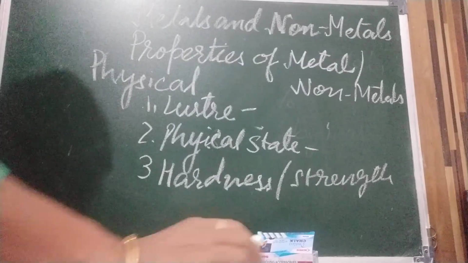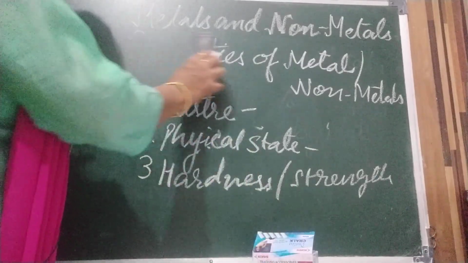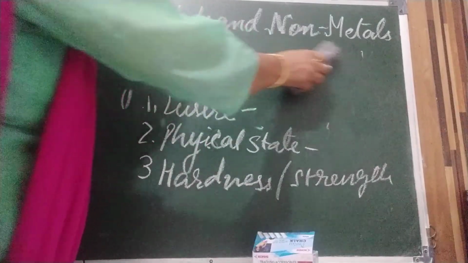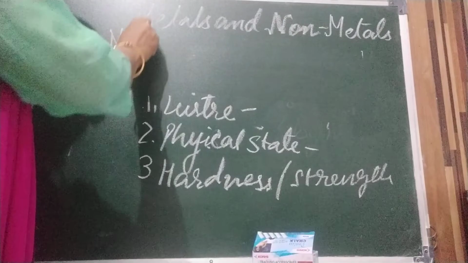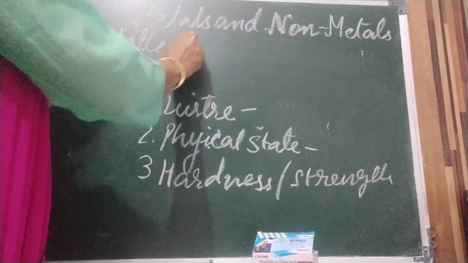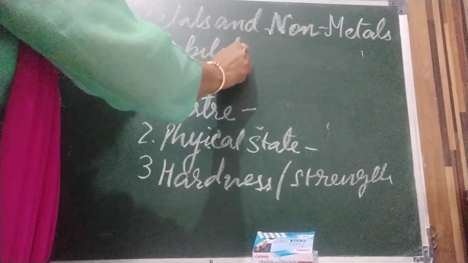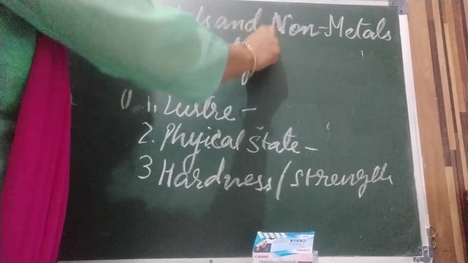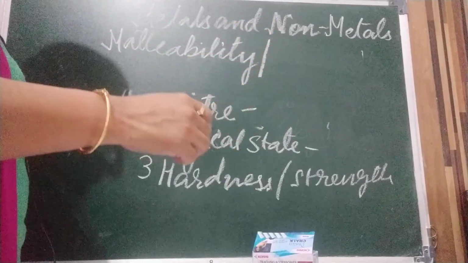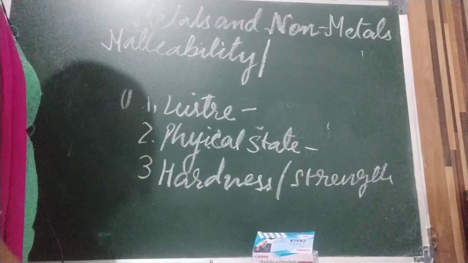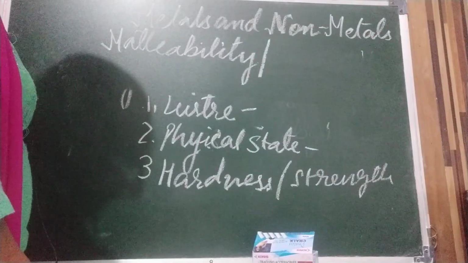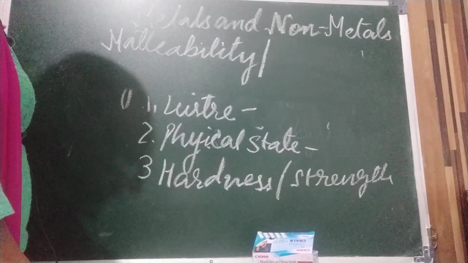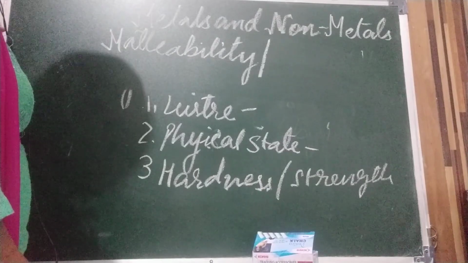Now we are coming to the next physical property: malleability and ductility. What is malleability? If we beat metals, we can turn them into thin sheets. The property of metals by which they can be beaten into thin sheets is known as malleability.